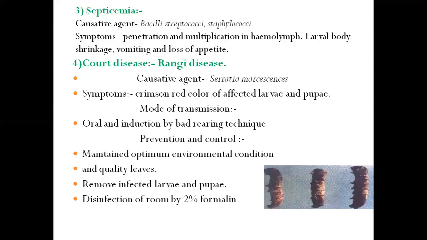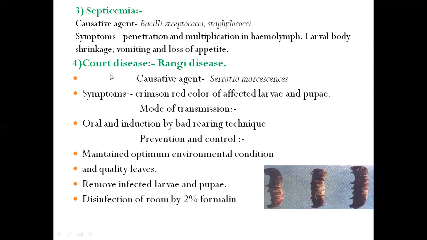The next type of bacterial disease is septicemia. It is caused by Bacillus, Streptococci, and Staphylococcus. Here the symptoms include vomiting, loss of appetite, and shrinkage of the larval body. These bacteria penetrate and multiply in the hemolymph. See this shrinking of the larval body, then vomiting and loss of appetite. The larva is not interested in feeding. These are certain common symptoms occurring in septicemia.